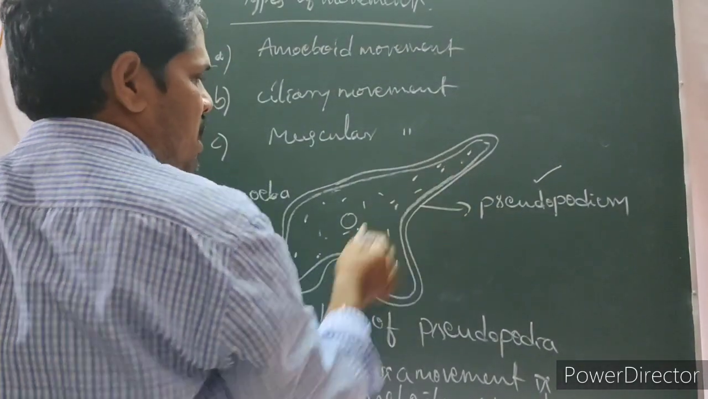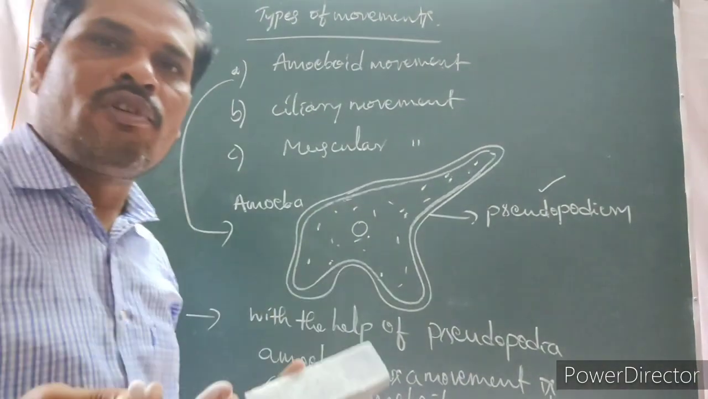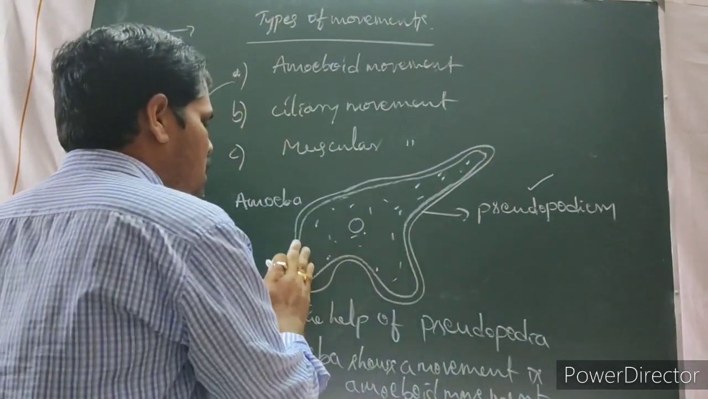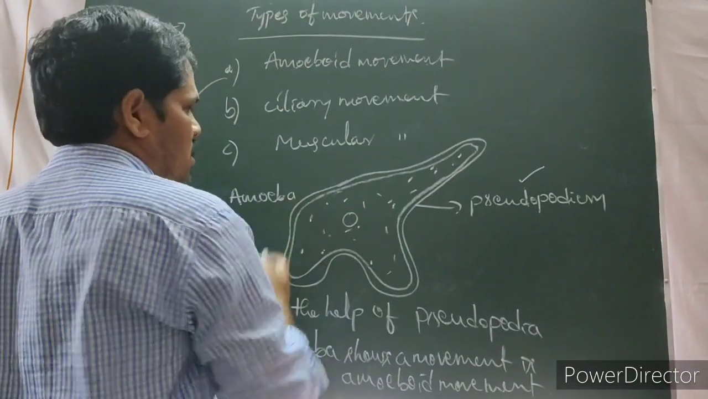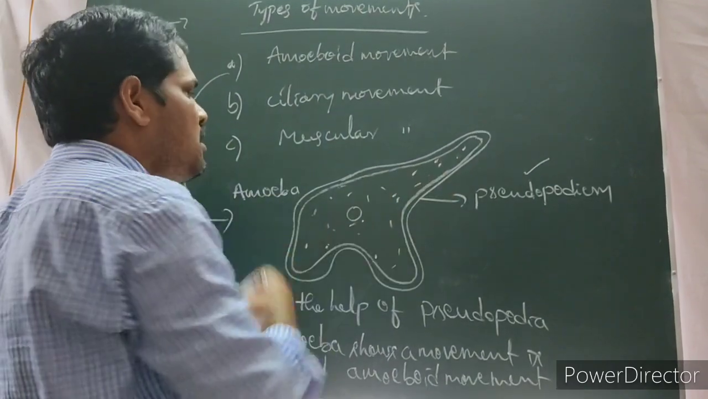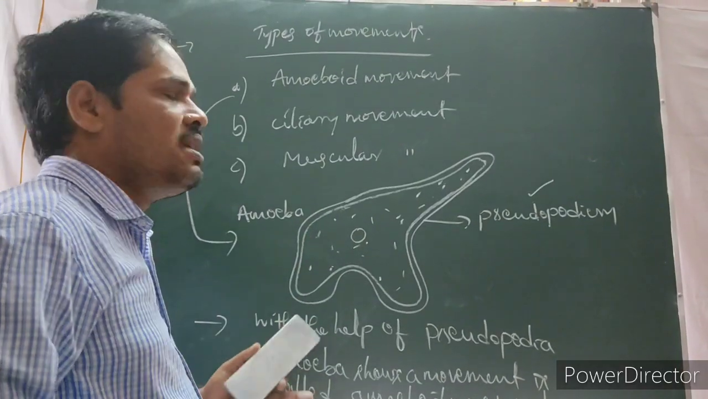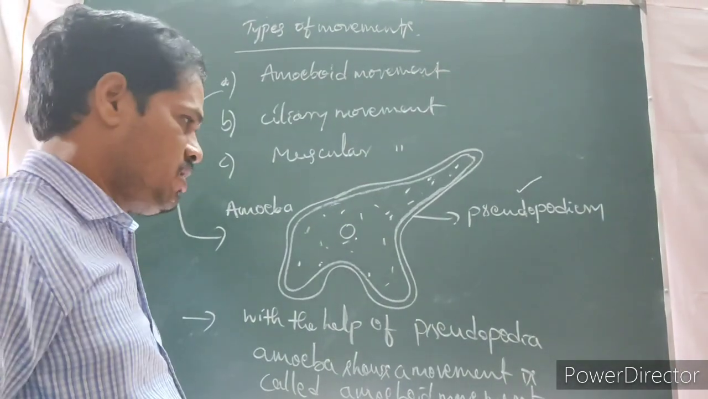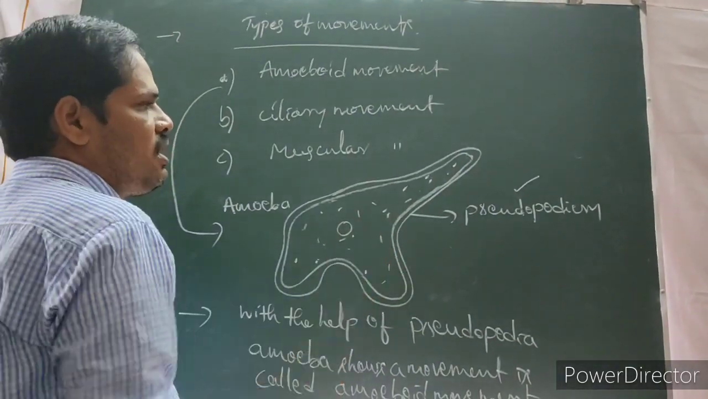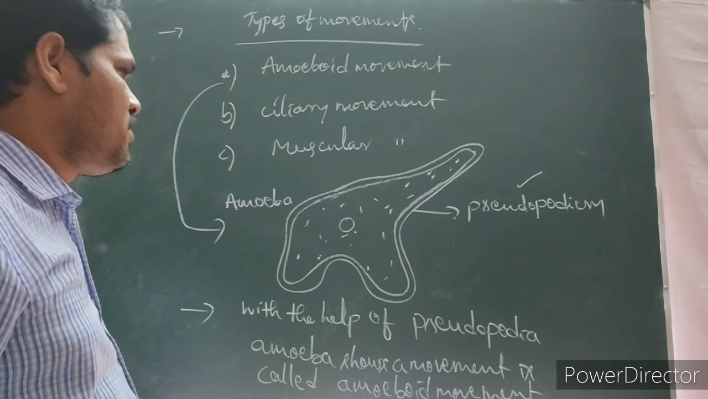The streaming of protoplasm inside of the cell is also one example of this movement. Streaming of protoplasm goes from here to here and backward, here to there and there to here. The streaming of protoplasm is observed inside the cell of amoeba. That is also one example of movement. If the protoplasm forms pseudopodia, and with the help of pseudopodia the amoeba moves, that is called amoeboid movement.